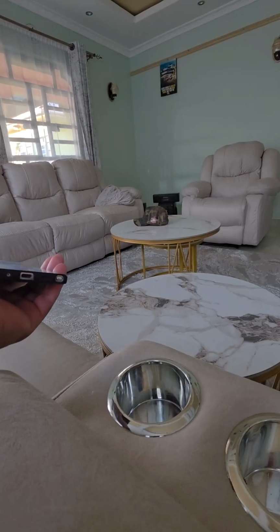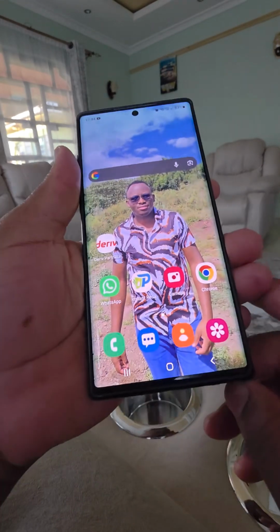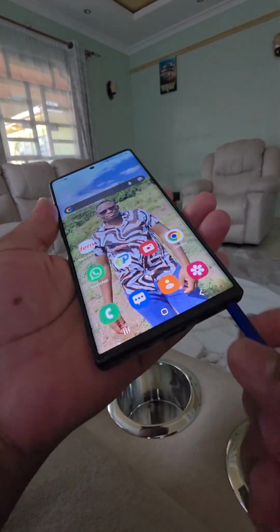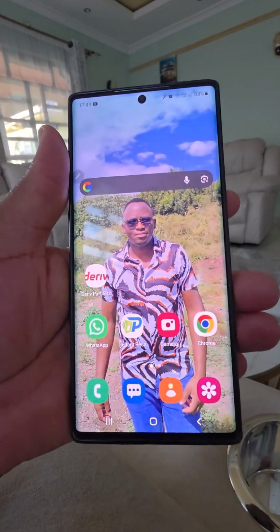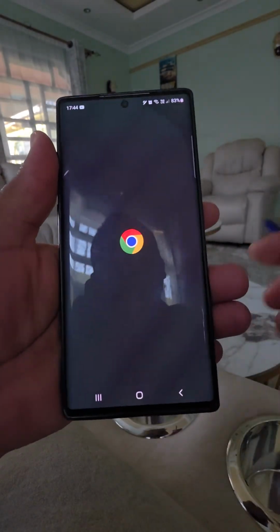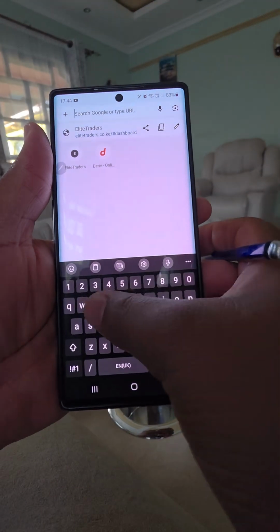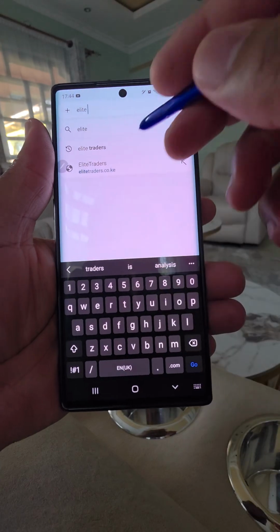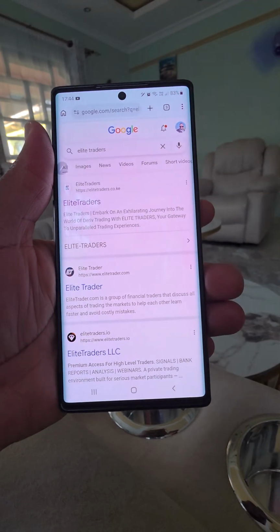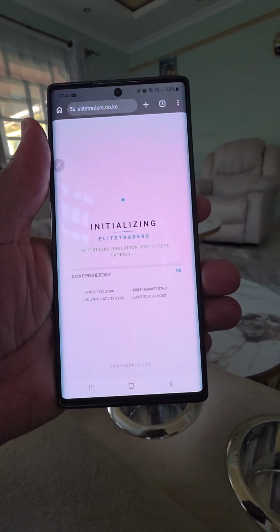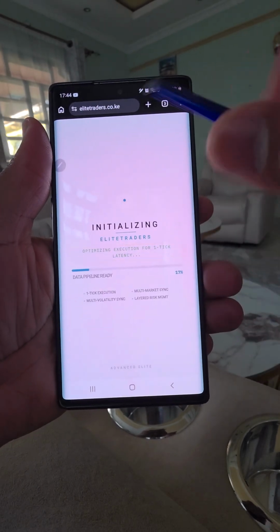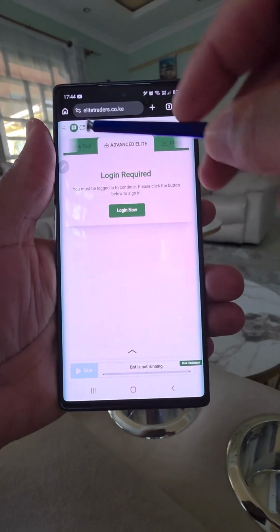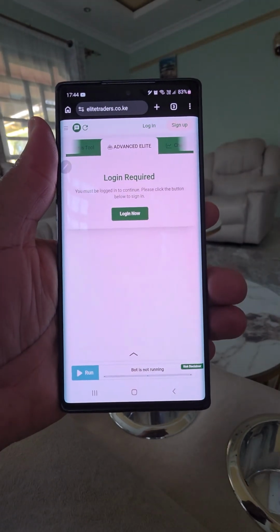No, best time to make money right now. Okay, so let's go. Just get on AI Traders, which is very simple. Just get on your browser and search for AI Traders, this one, like that. Here it is, just open it. Alternatively, you can get on your browser and paste this link, airtraders.co.ke.